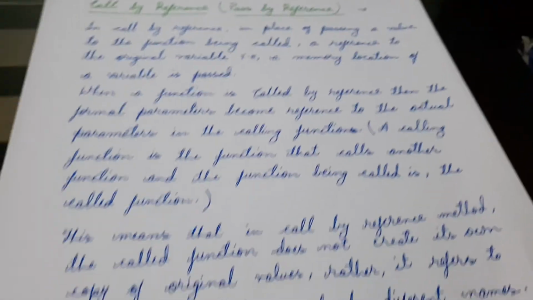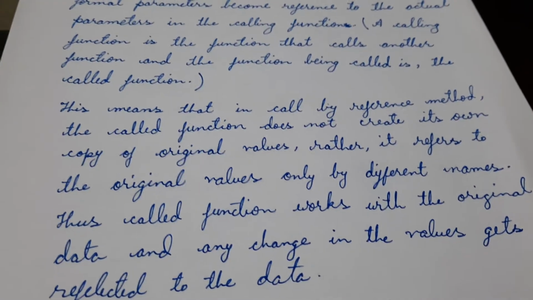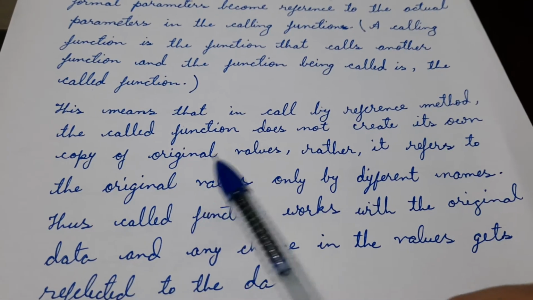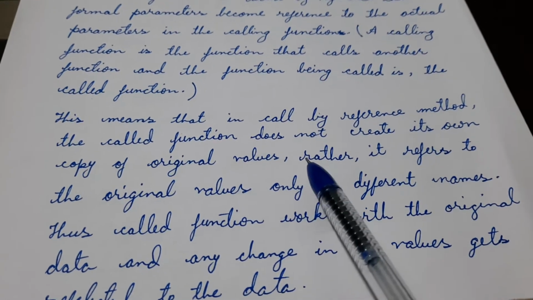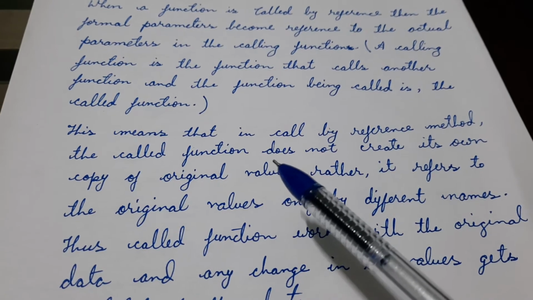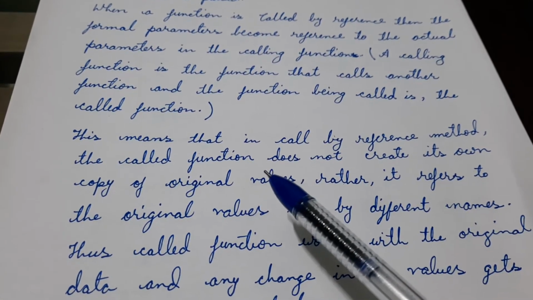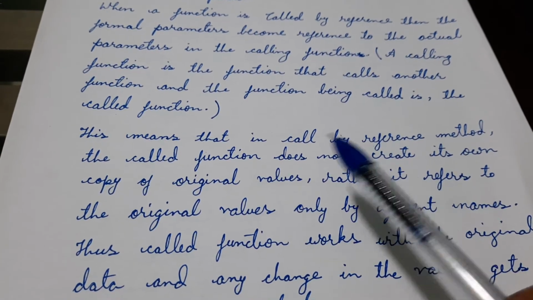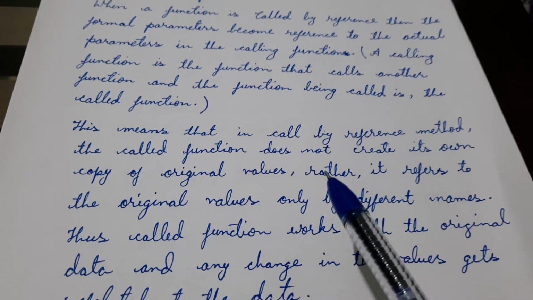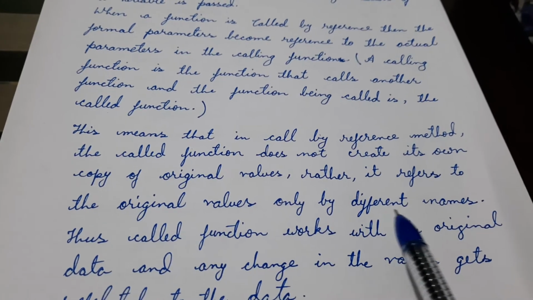Next, we see that in the call by reference method, the called function does not create its own copy of the original value. That is, just now I explained that a copy of the value is not passed. It means the actual parameter and formal parameter are not independent; they are dependent upon each other. Rather, it refers to the original values only by different names.